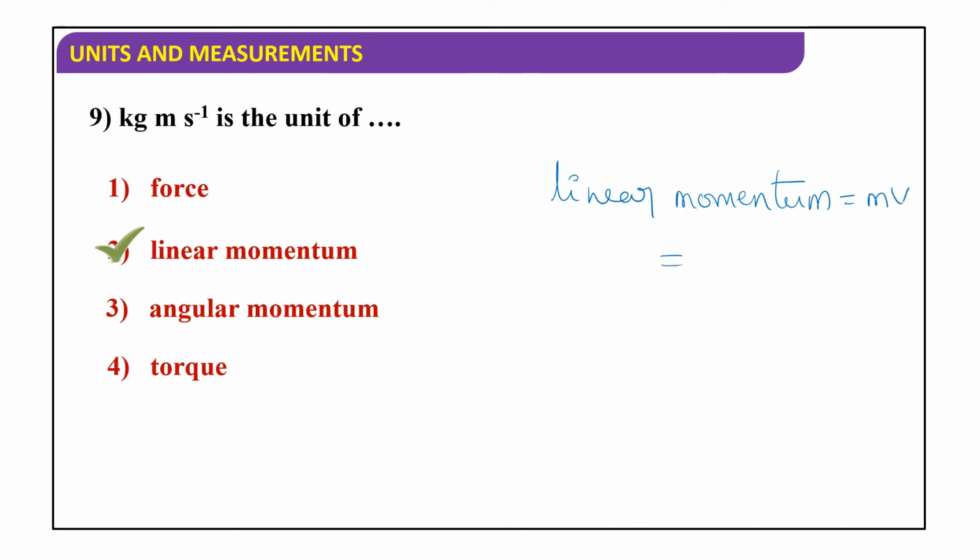M is nothing but mass. The SI unit of mass is kilogram, and the SI unit of velocity is meters per second. So kilogram meter second inverse is the unit of linear momentum.